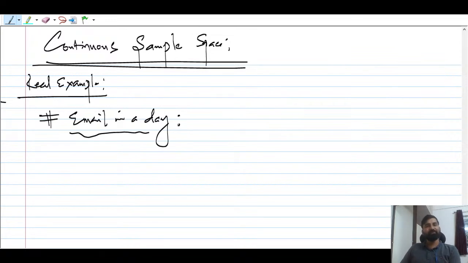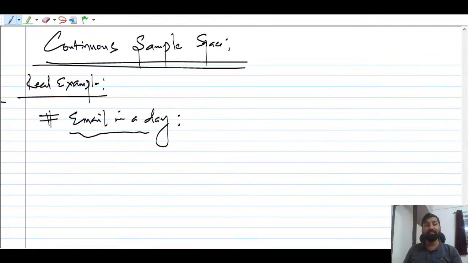can you tell me how many emails you get in a day? It is not fixed, right? It will always be greater than 0 or it will be 0. You might not get any email, or you might get emails. You don't know how many emails you're going to get. What is the outcome here? The outcome is nothing but the number of emails in a day.